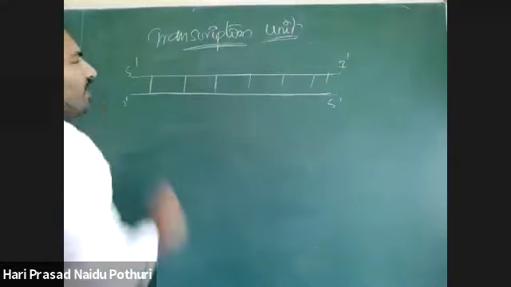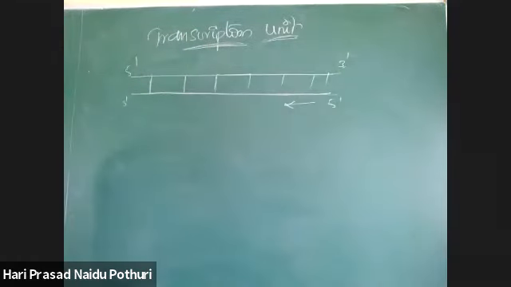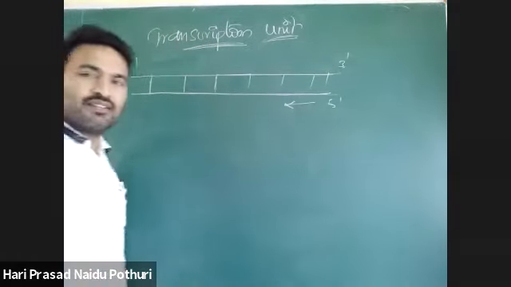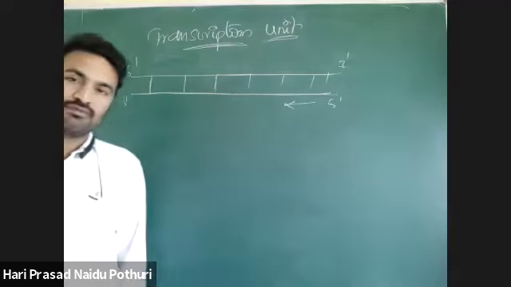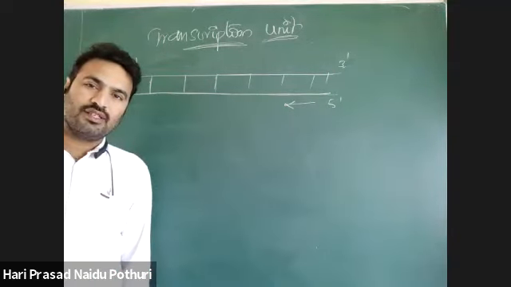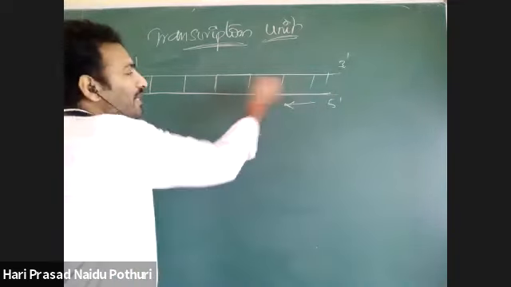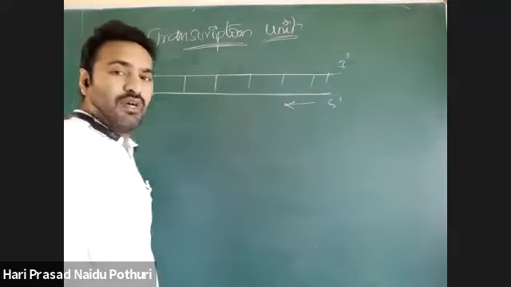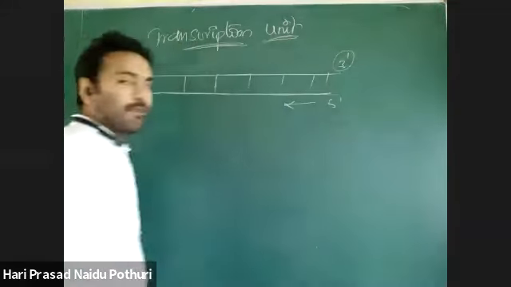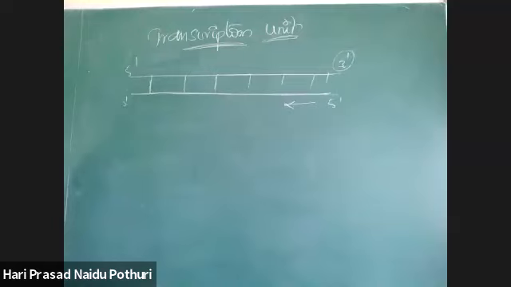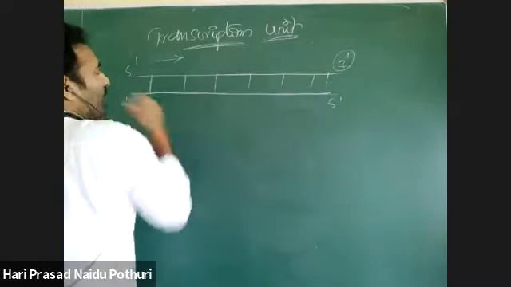Suppose if the transcription is taking place in this direction, then which strand acts as a template, bottom strand or top strand? Top strand. The top strand will be acting as a template because this is the direction of RNA synthesis. In this RNA synthesis, the template is 3 prime to 5 prime, so that will be the template. The bottom strand will be the coding strand. See here, this is the direction of RNA synthesis.